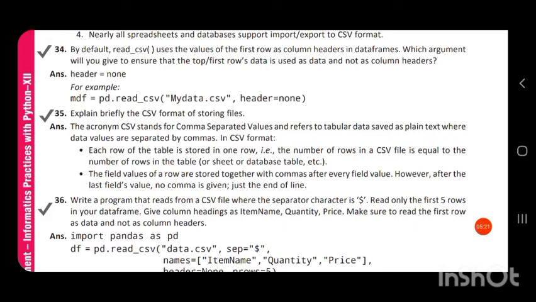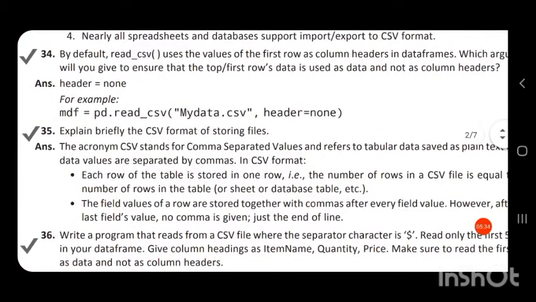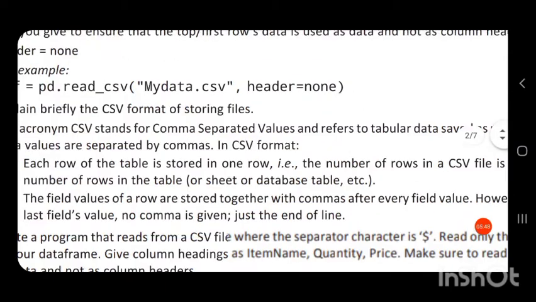If we do not want that as the column heading, but want it as a row, as content, we have to specify an attribute in the read_csv function.